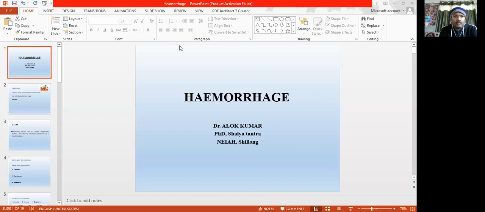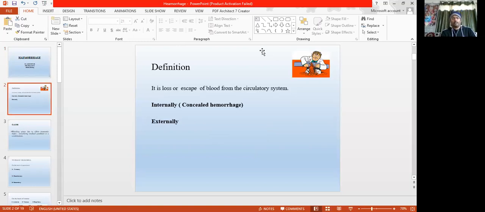So we start with definitions. What is hemorrhage? It means whenever there is a leaking of blood outside the circulatory system. The blood is flowing in our body in a system, in the vessels, arteries, veins, and capillaries. So whenever the blood is leaking from the circulatory system, that is called bleeding or hemorrhage. Okay, so it is classified on various bases.